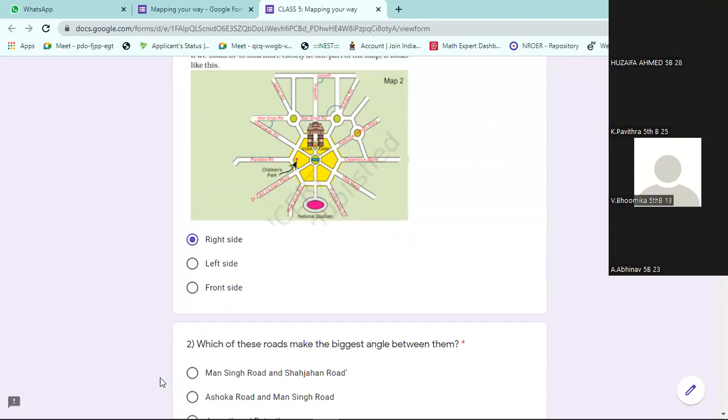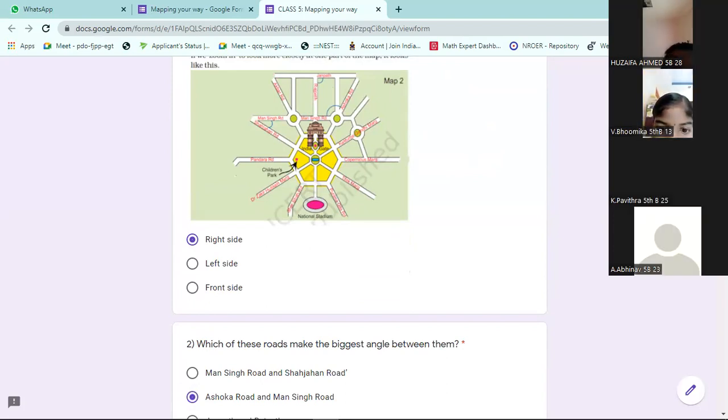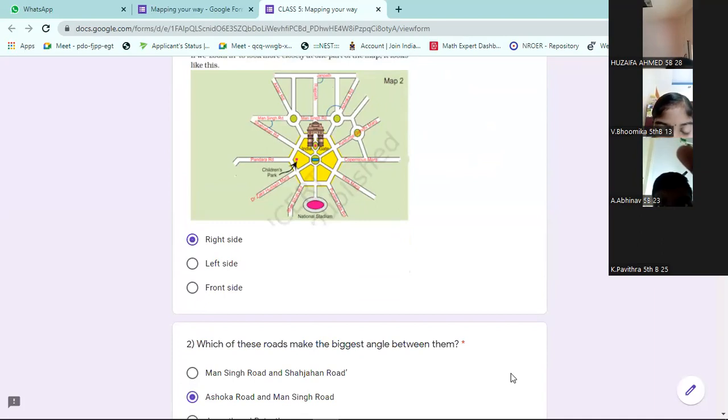Which one? Ashoka Road and Mansingh Road. In the picture we have already mentioned the angles. I think you can see the picture. Yes, sir, we can see the picture and angles. See, the angle is mentioned here. You can see I'm drawing a circle here.